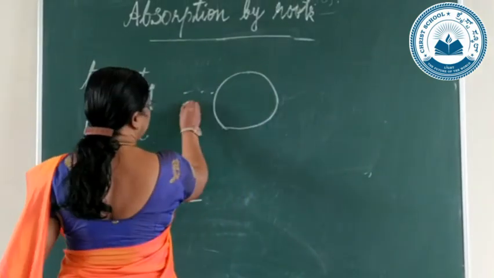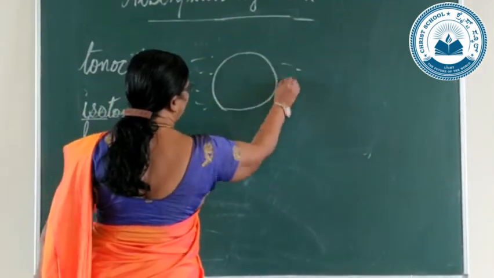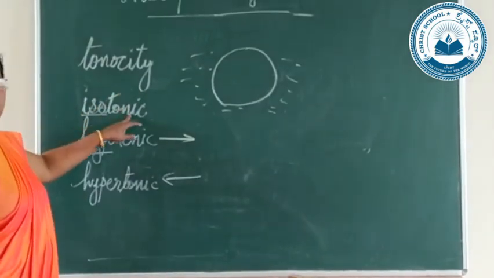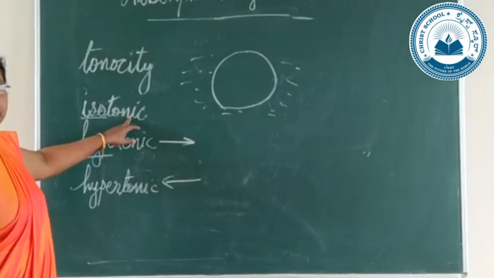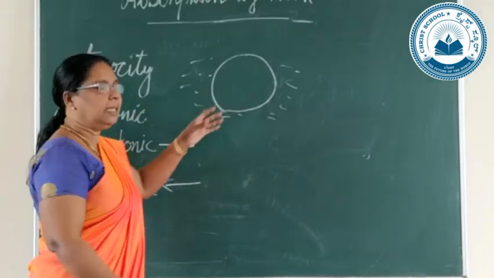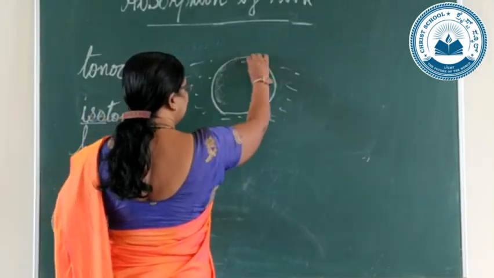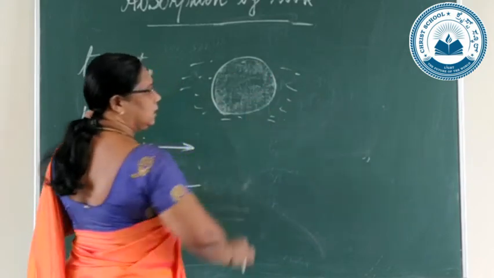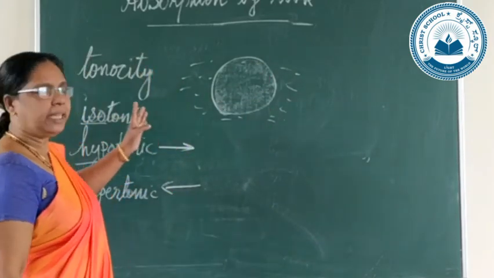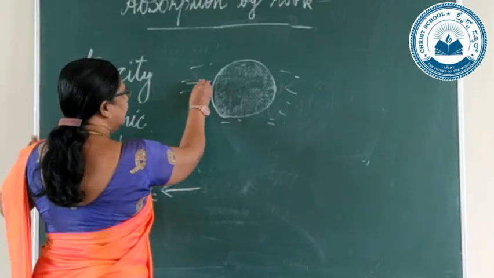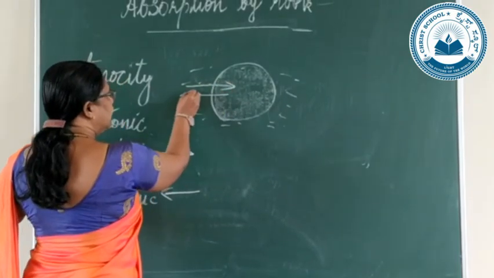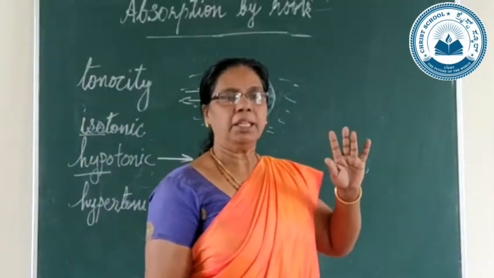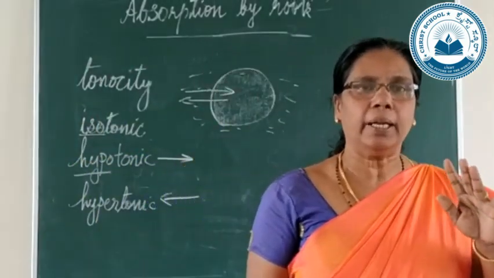From the outside, just think this water is there, and in the case of an isotonic solution, you can see both inside the cell as well as outside the cell, the concentration of the solution is the same. So you can see that water enters and water moves out in equilibrium. It will be in an equilibrium way.